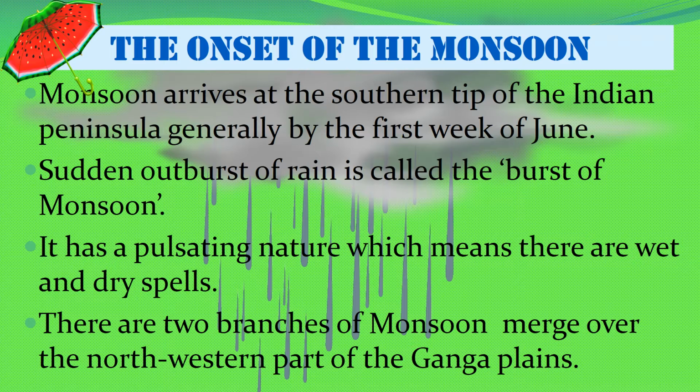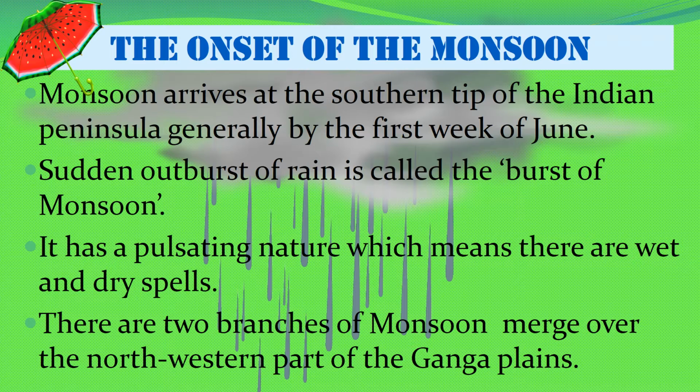After changing their direction, the southwest monsoon winds enter into the country. They are expected to hit the southern tip of India by the first week of June, and by the end of June they reach the northern plain, and by the first week of July they completely cover the country. There is a sudden outburst of rain in the first week of June along the coast of Kerala, which is called the burst of monsoon.